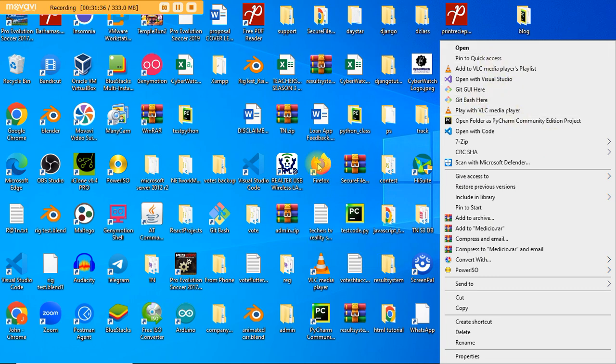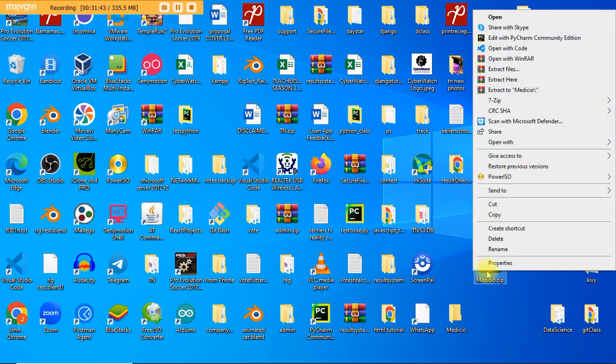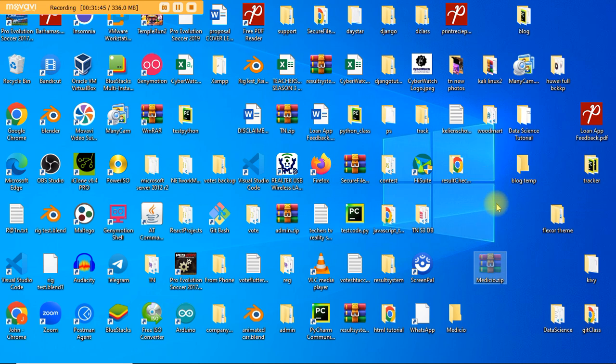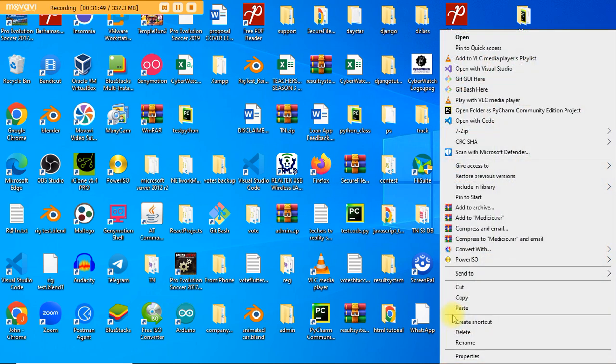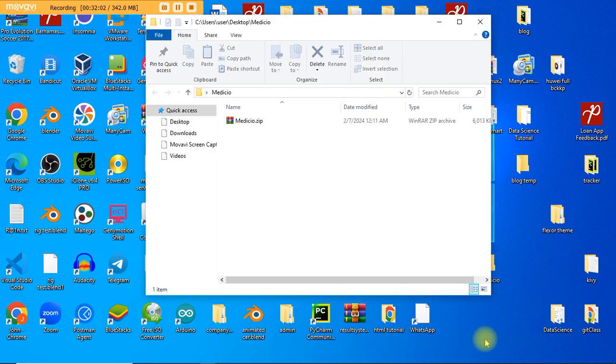But another way, if you don't have, let's say, a mouse that you're using, all you need to do is right click on it, go to cut, click cut, and come on this folder that we just created, right click on it and go to paste. Okay, go to paste. You see that it's been moved inside this very folder. Okay, so if I go ahead to open it up, you see that we'll see our file here.